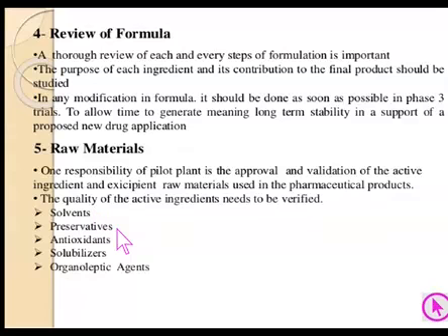The raw materials for producing the liquid orals will be solvents, preservatives, antioxidants, solubilizers, and organoleptic agents. During the trial studies, the raw materials are verified and reviewed, the quality grades are checked, and once it has been finalized that a given grade is perfect for the process, then that grade has to be finalized.